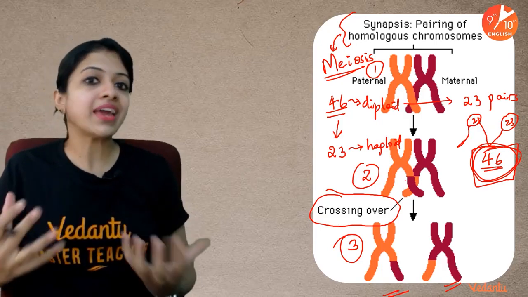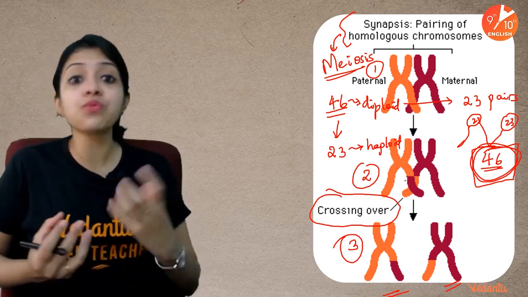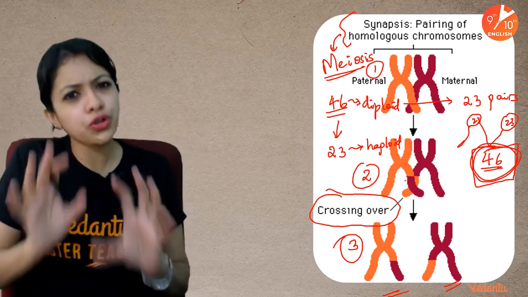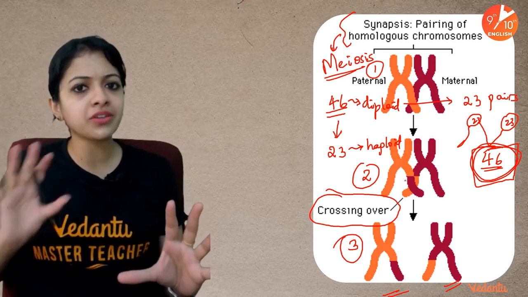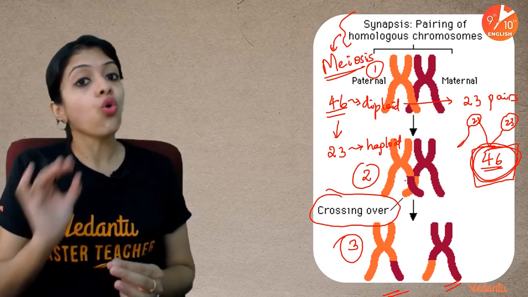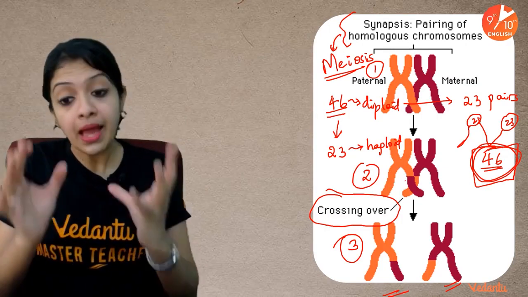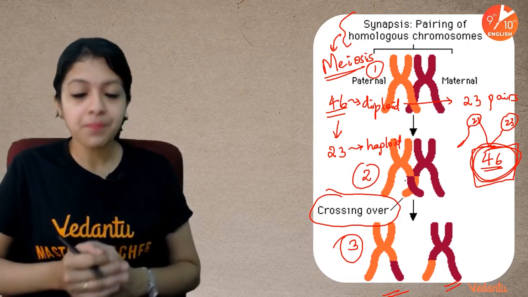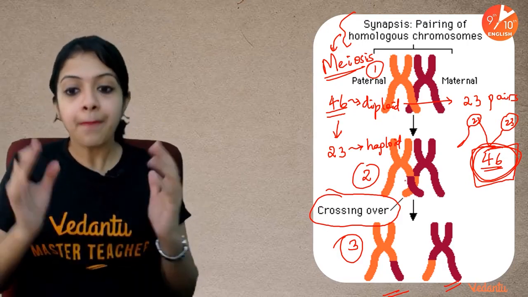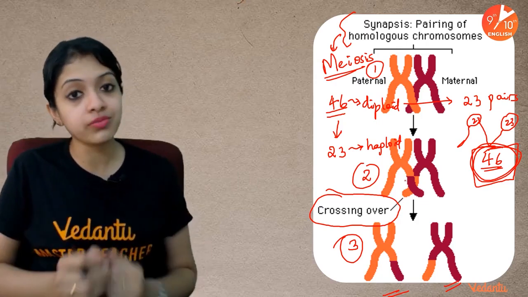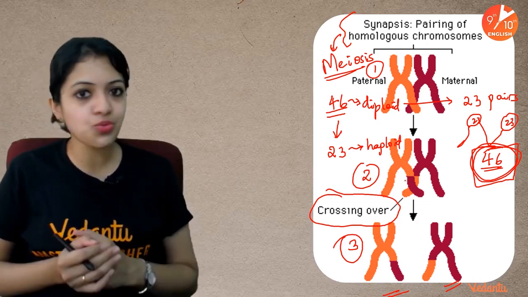This is how variations arise, and this is exactly what explains why you do have certain similarities with your mother and father, yet you also have certain unique features. Each of us is unique because of this process called crossing over. Very important basic to understand, children.